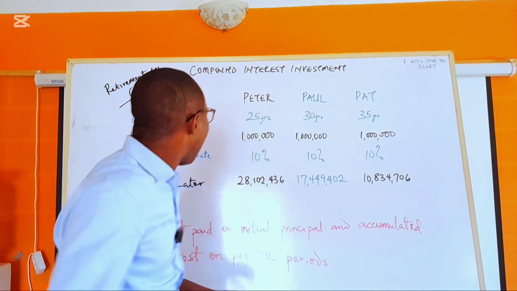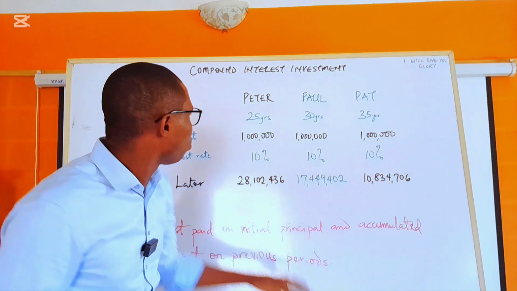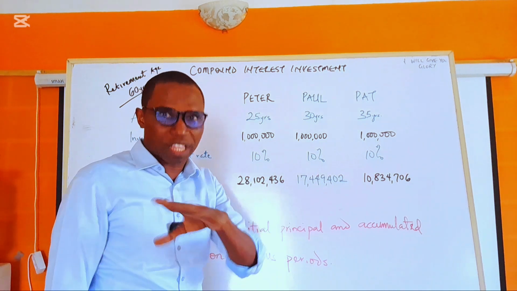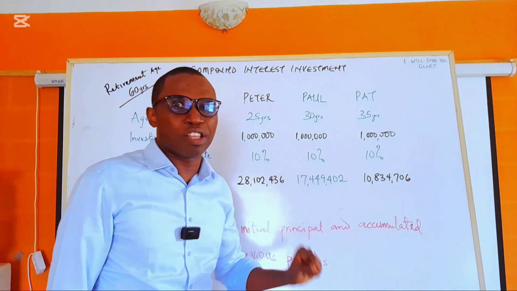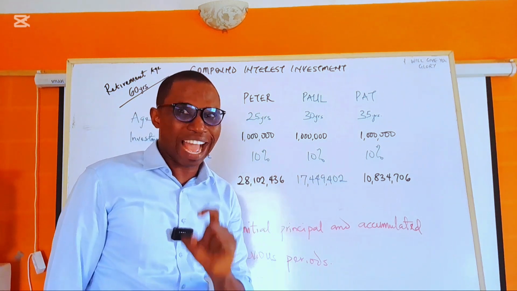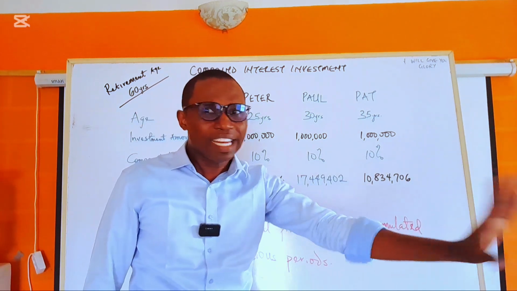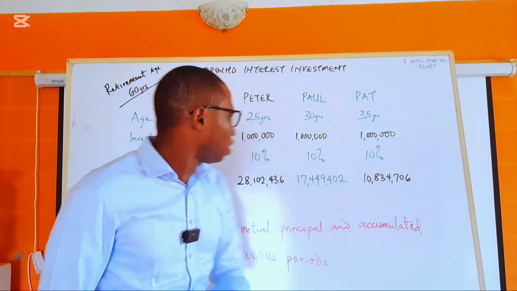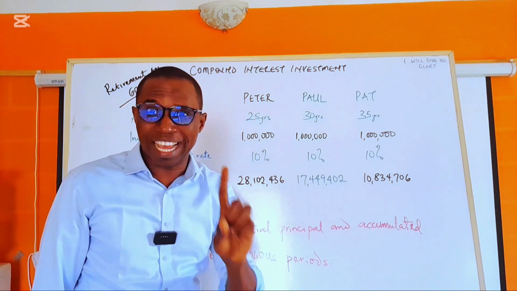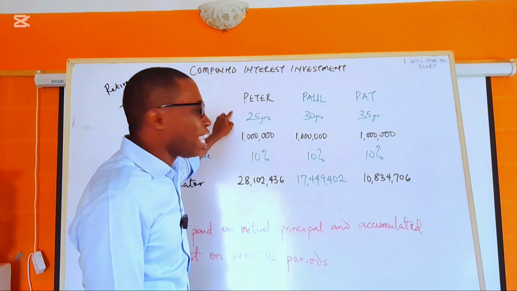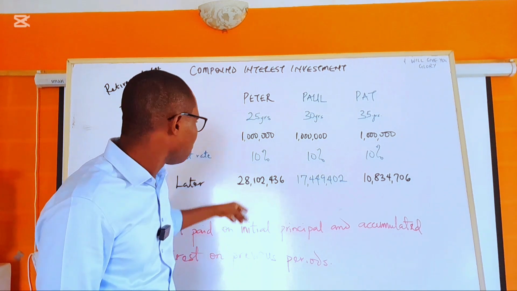And at that point, they heard about compound interest investment, and they decided to invest 1 million in whatever currency now, 1 million. Now, at a compound interest rate of 10% annually, let's say they just put the 1 million there and they forgot it there. After that, they did not do anything. Do you know that by the time they are all 60, they clock 60. Don't forget that Peter started early. He was 25 years when he made this investment.